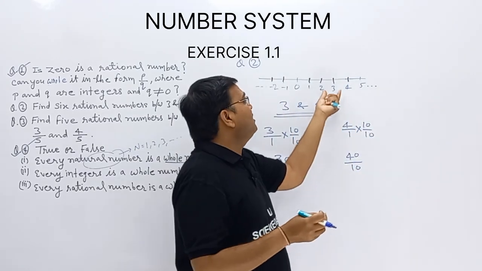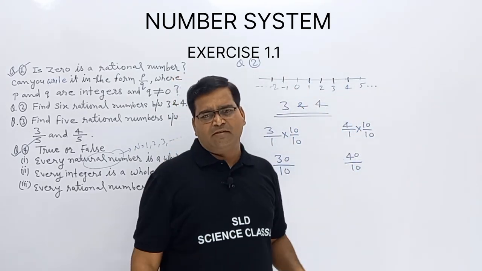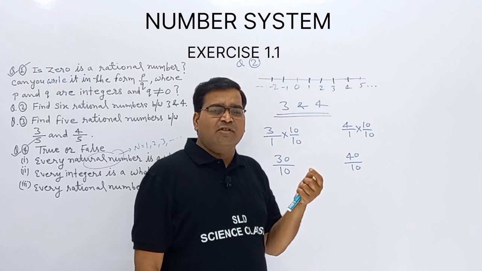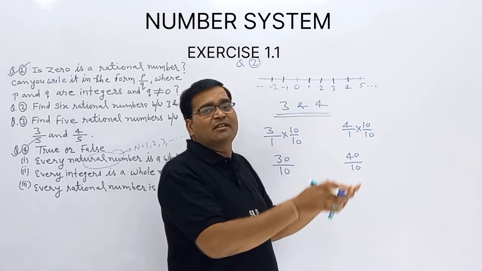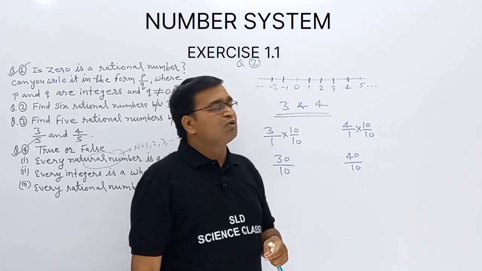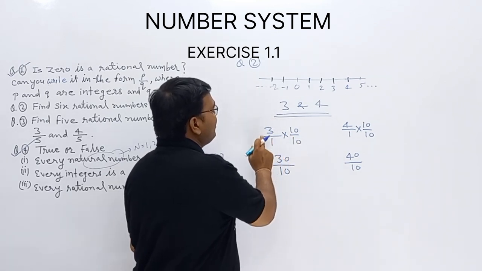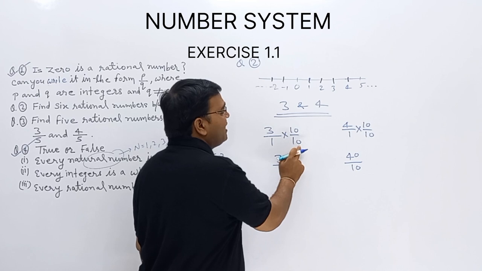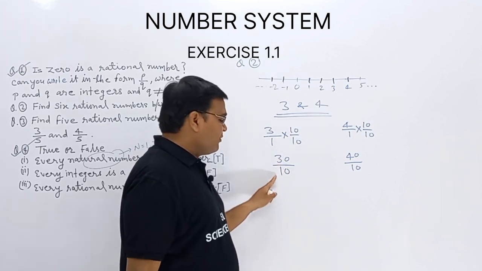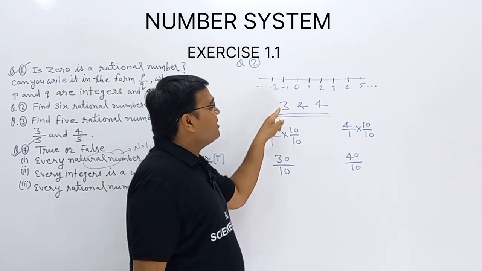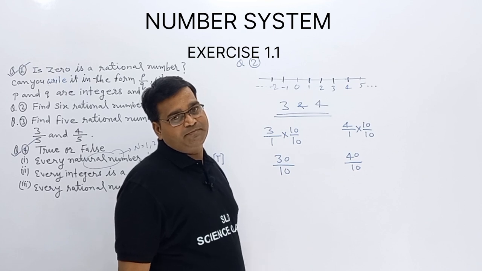In between two integers we are having so many numbers, infinite numbers. So first convert into p upon q, then multiply by 10/10.